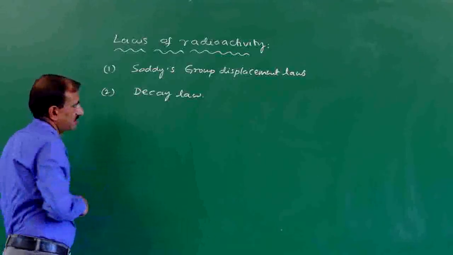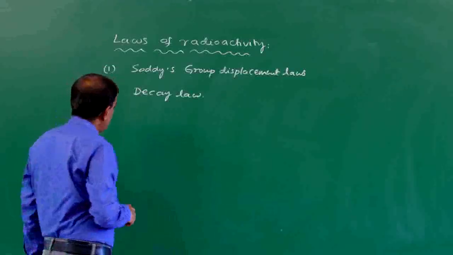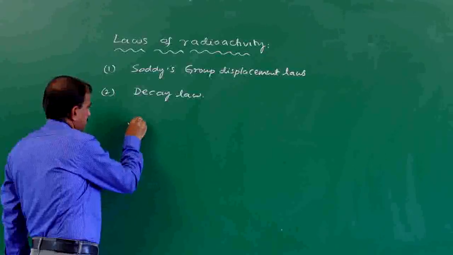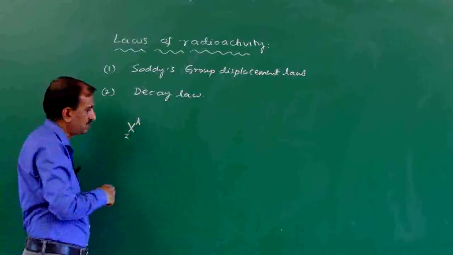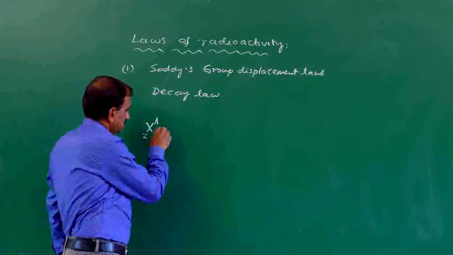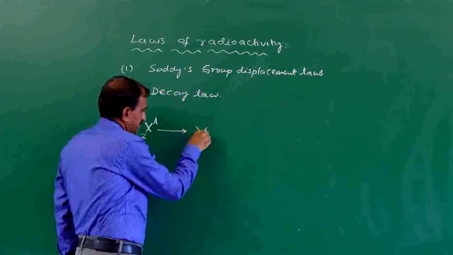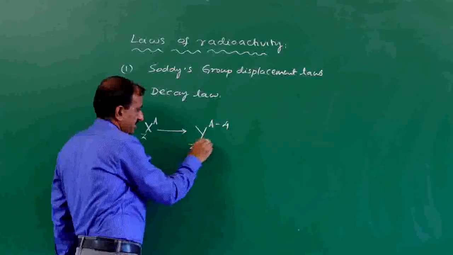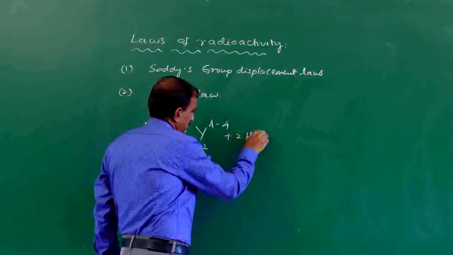According to Soddy's group displacement laws, when a radioactive nucleus emits an alpha particle, suppose this is a radioactive nucleus of mass number A and atomic number Z, its mass number decreases by 4 units and its atomic number decreases by 2 units with the emission of the alpha particle.